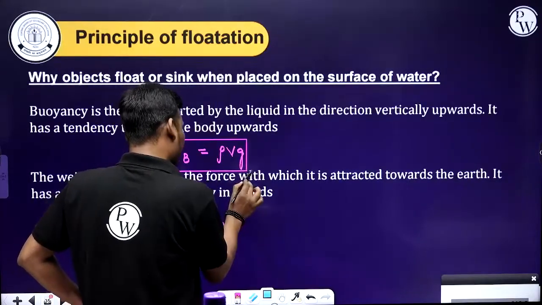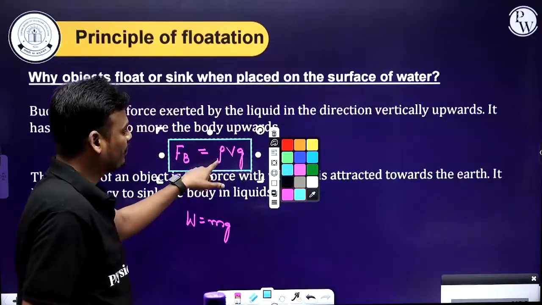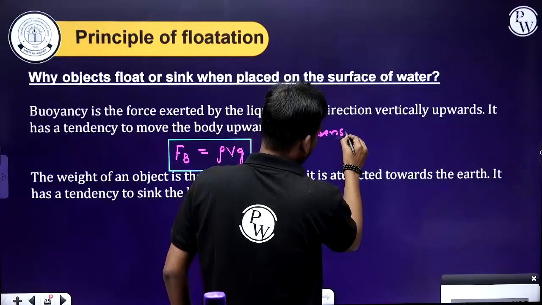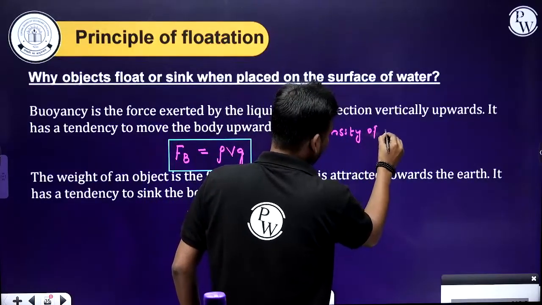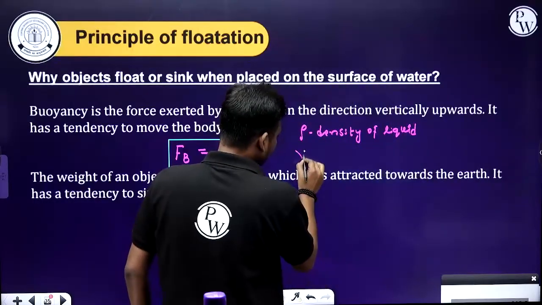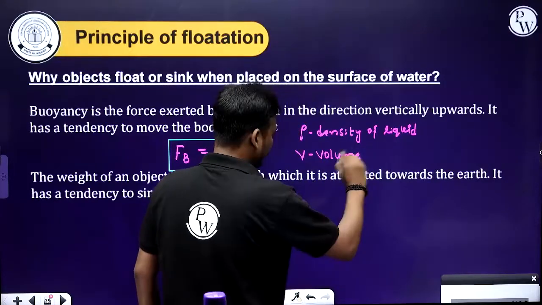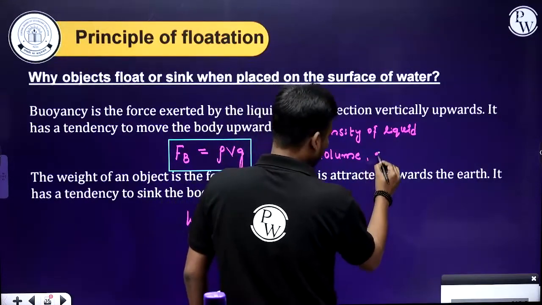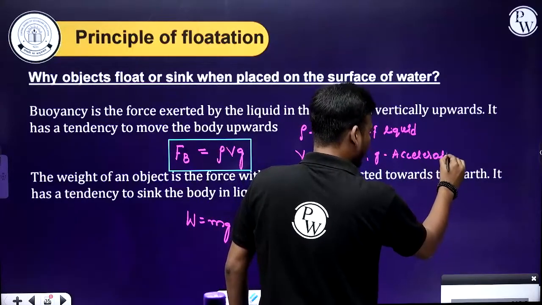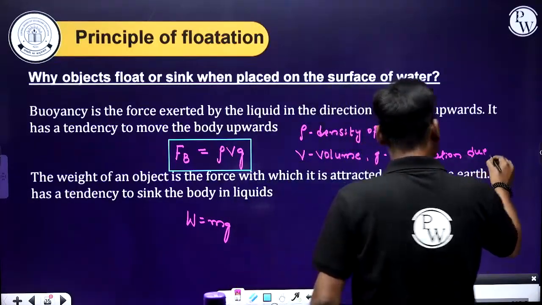This force of buoyancy depends on some parameters: rho is the density of the liquid, V is the volume of the body, and g is the acceleration due to gravity.